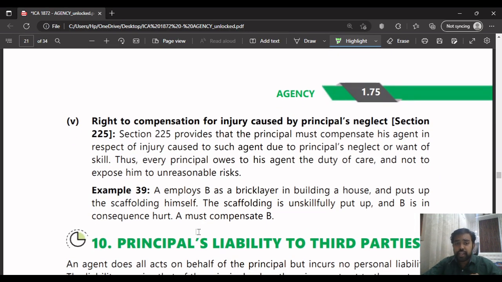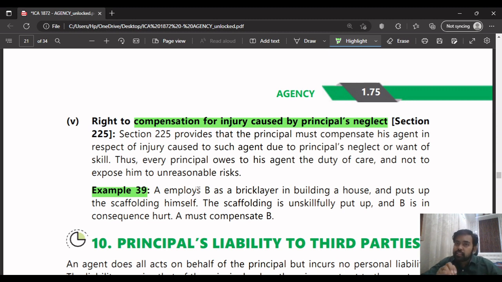Then next, what they are saying here is the right to compensation for injury caused by the principal's neglect. Means if there is any right to compensation for the injury caused by the principal's neglect. See in this example, this example is very important. Through this example you will be able to understand. This is a very simple example.